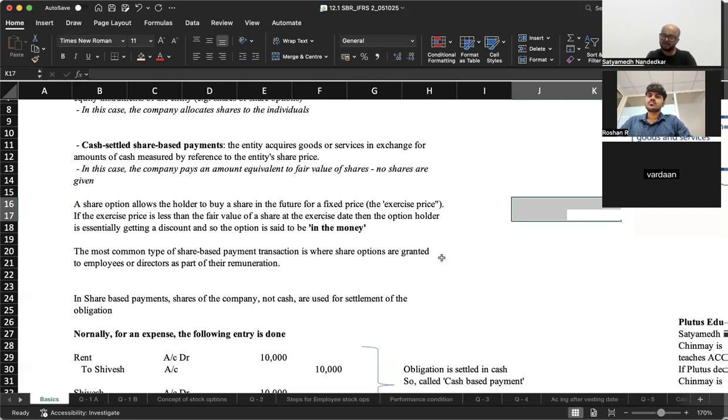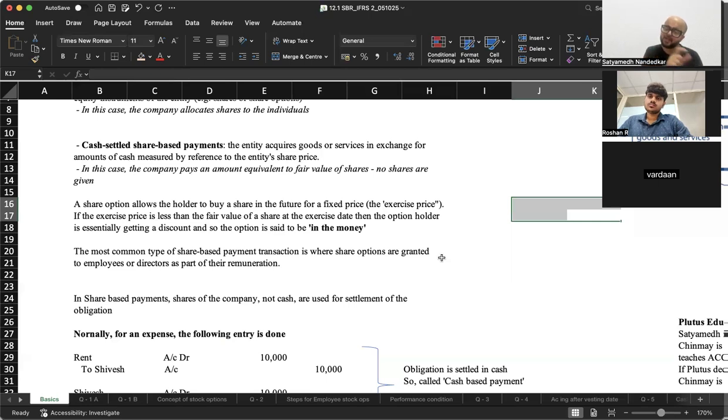Now, if the market price is 1600, then naturally you will have the flexibility to purchase one share. The option gives you the right to purchase one share at 1500. Naturally, you will exercise the option and you will not buy the share from the market, because the market price is a little more expensive as compared to the exercise price. In that case, you say that the option is in the money. Market price 1600, exercise price 1500. The difference between the two is, of course, the benefit that you have of holding that particular piece of paper.